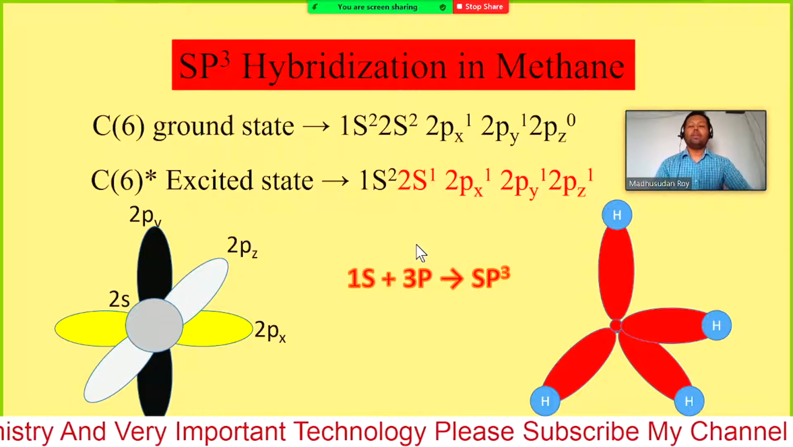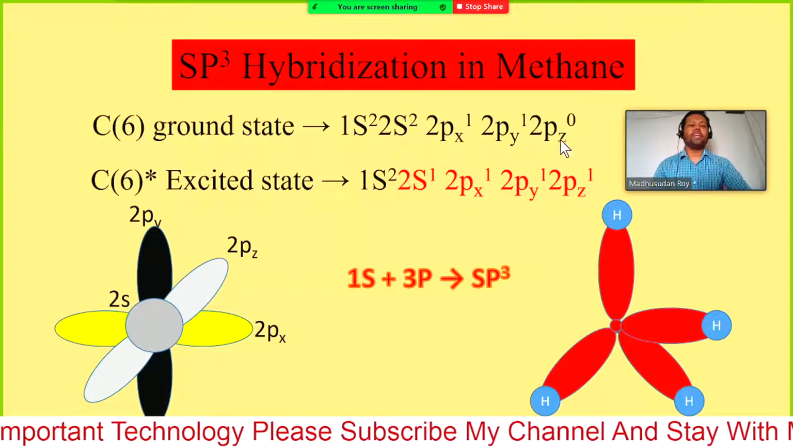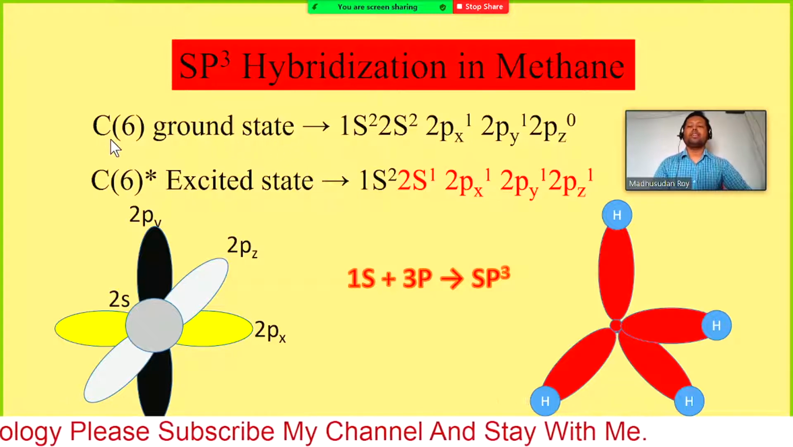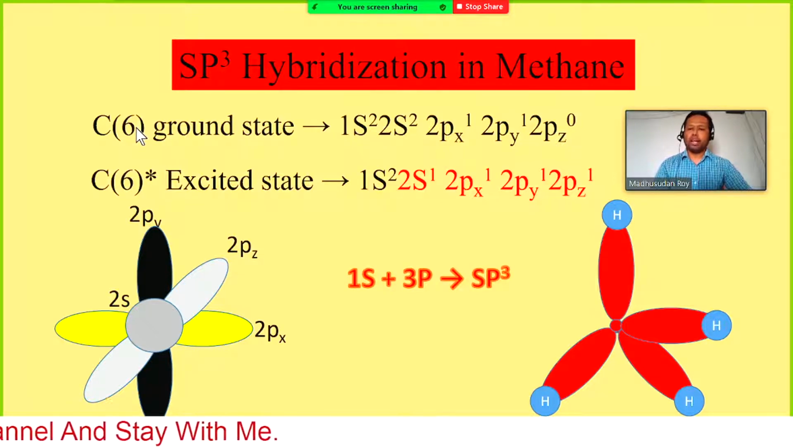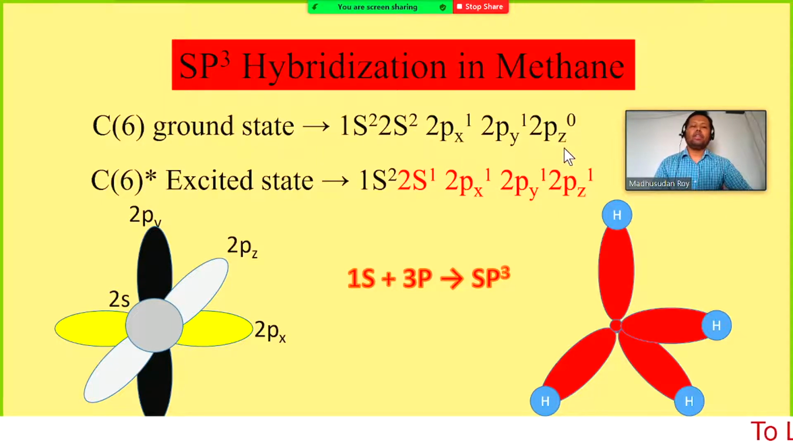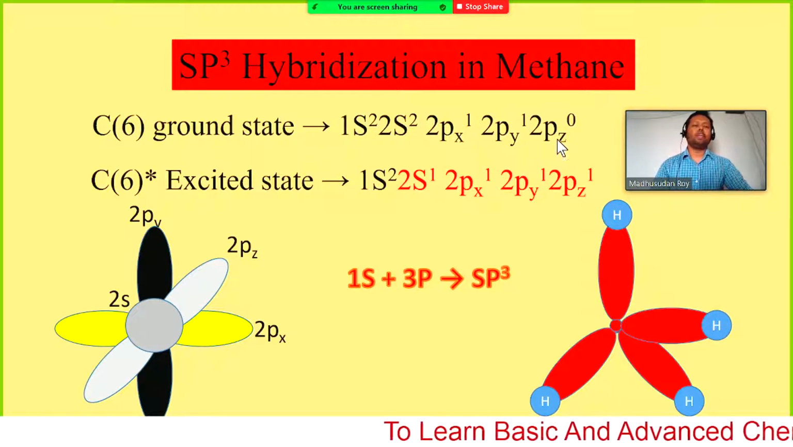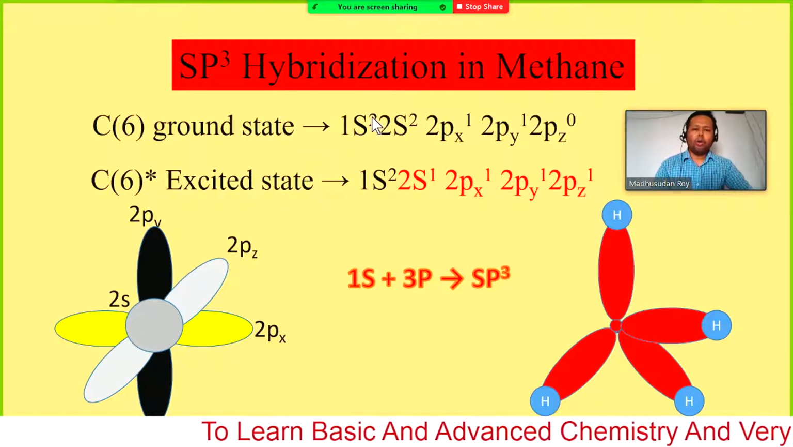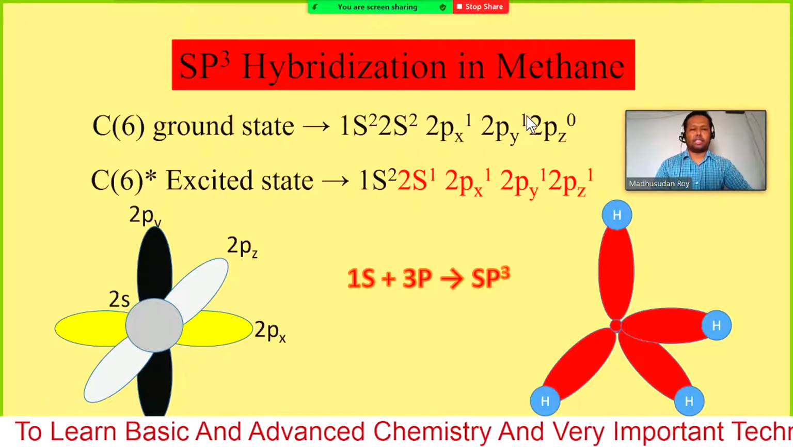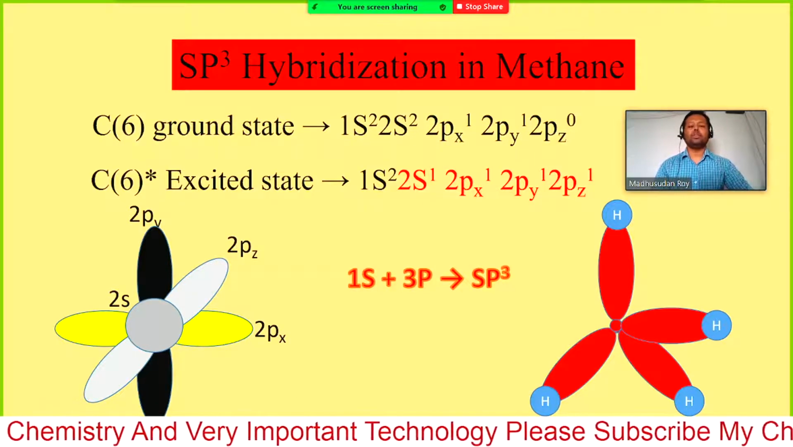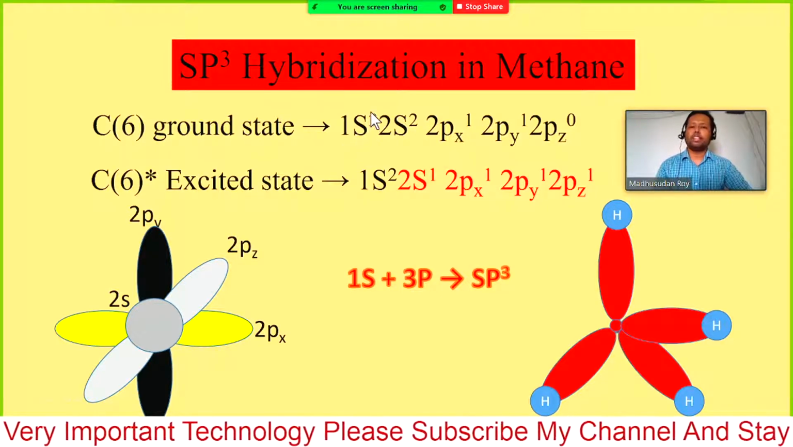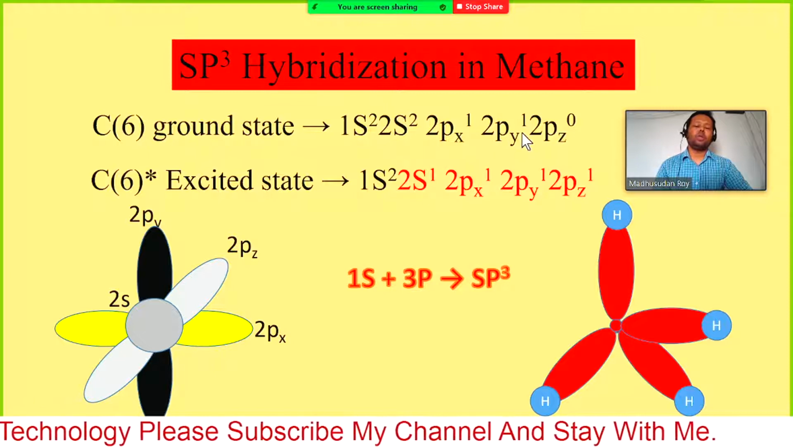First of all, you are familiar with the electronic configuration of carbon. Carbon has atomic number 6. So in the ground state the electronic configuration is 1s2, 2s2, 2px1, 2py1 and 2pz0. If you sum up all the electrons: 2, 2, 4, 5, 6. So carbon has 6 electrons in the shells; in the first shell it has 2 electrons, and in the second shell it has 4 electrons.